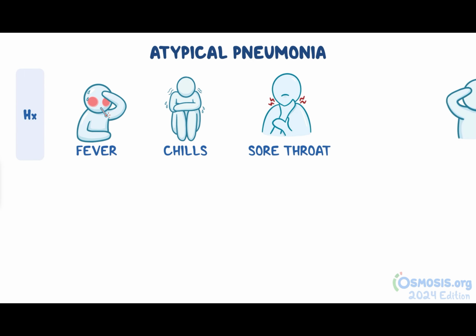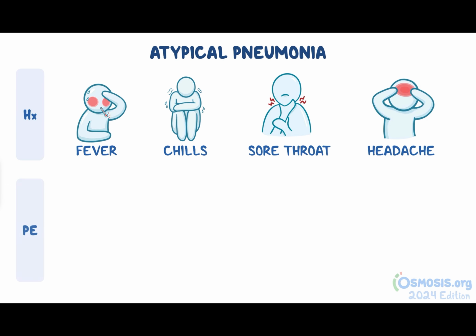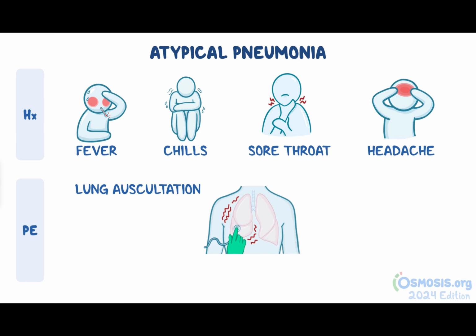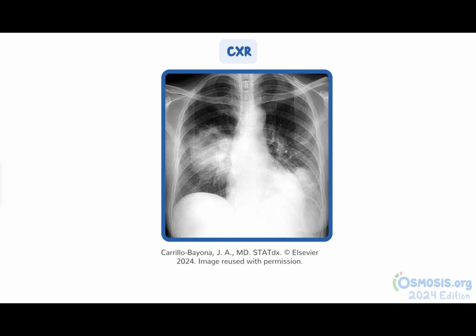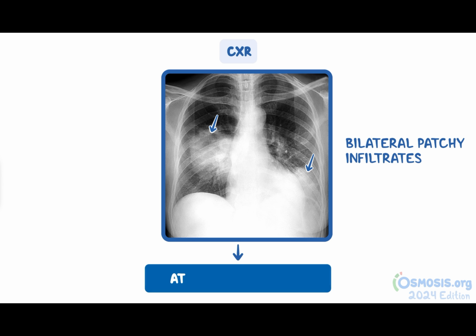Along with a cough, your patient will typically report fever, chills, sore throat, and possibly headache. On physical exam, lung auscultation might reveal scattered rales and wheezes, and in some cases, you might even observe a rash. Finally, the chest X-ray will show bilateral patchy infiltrates, which confirms the diagnosis of atypical pneumonia.